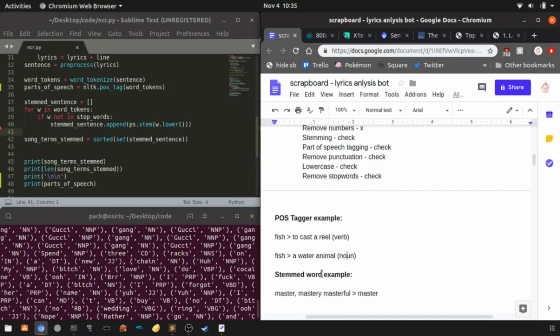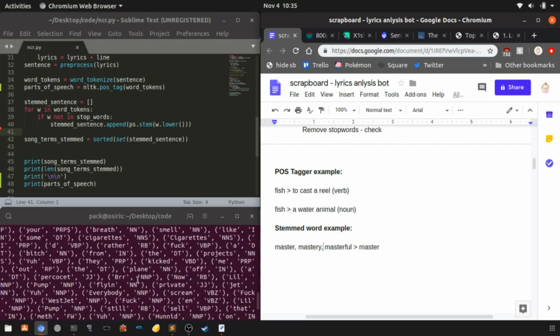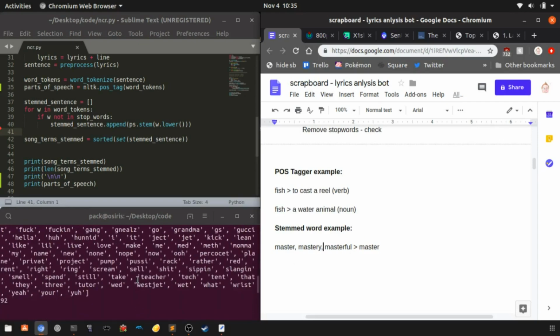Another thing we do is we stem words, which means we take all the different variations of a word and convert it to the same base, the same stem. So if you have the word master, mastery, or masterful, those are all really the same word. They have the same meaning, slightly different, but you don't want to have 8 different variations of the same word, because then that's just adding a lot of noise to the analysis.